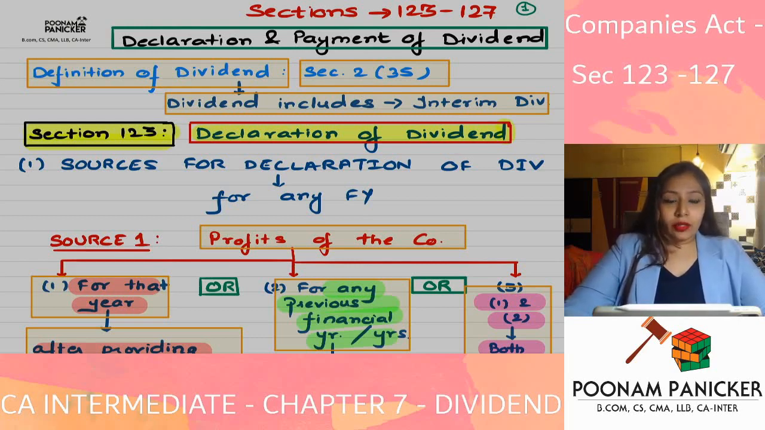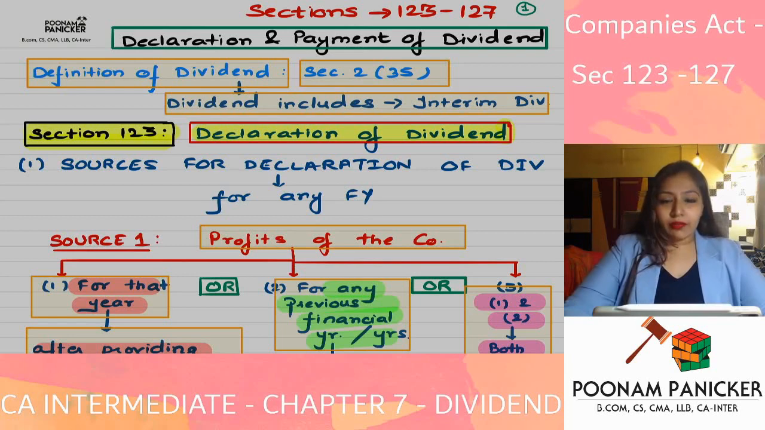Let us see what exactly we mean by dividend. When you use the word dividend, it will include interim dividend. That is the only definition of dividend given under the Companies Act of 2013. So dividend includes interim dividend, and dividend would basically be of two types: final dividend and interim dividend.